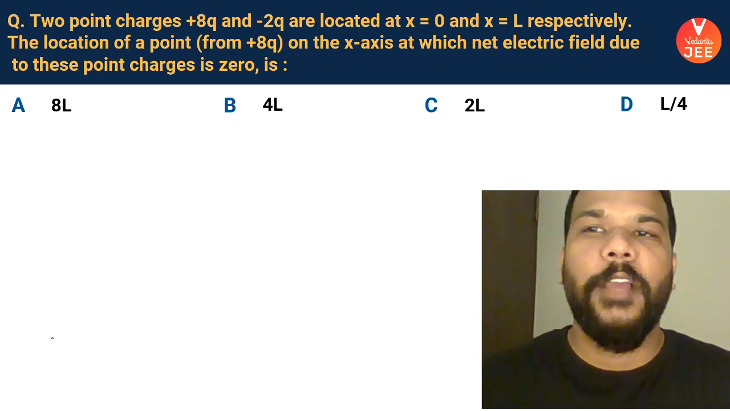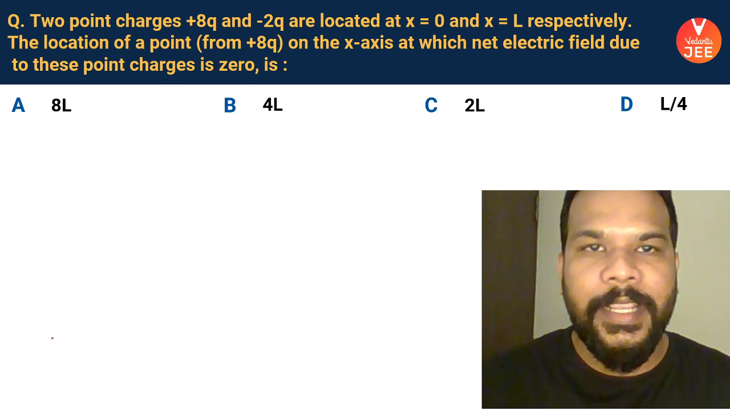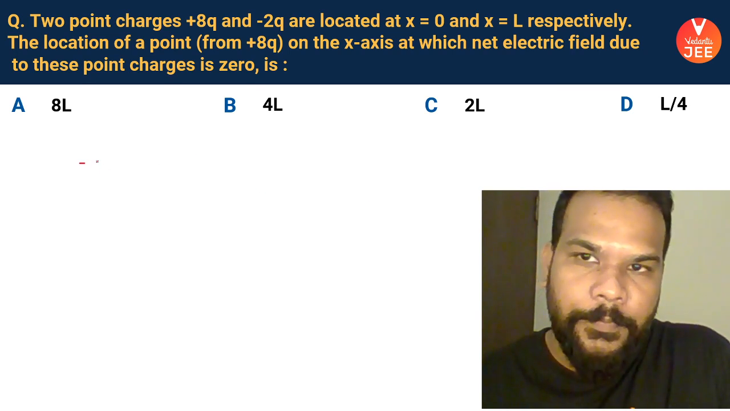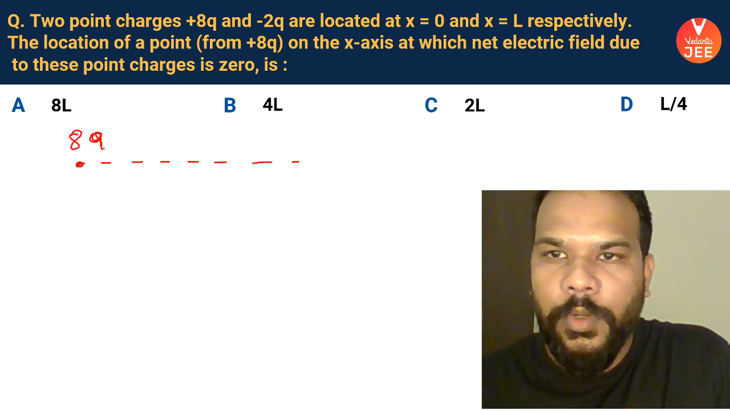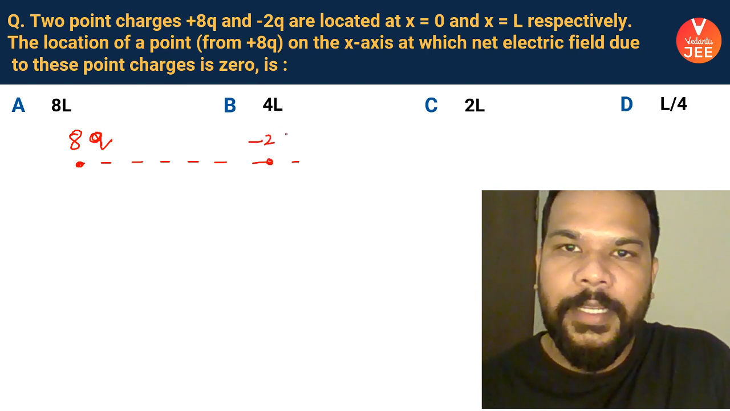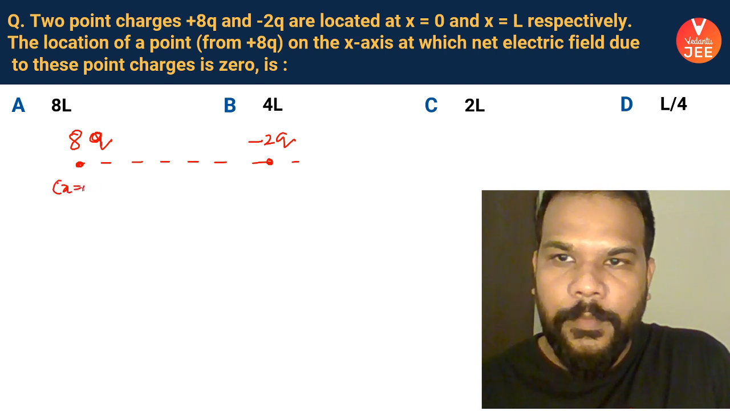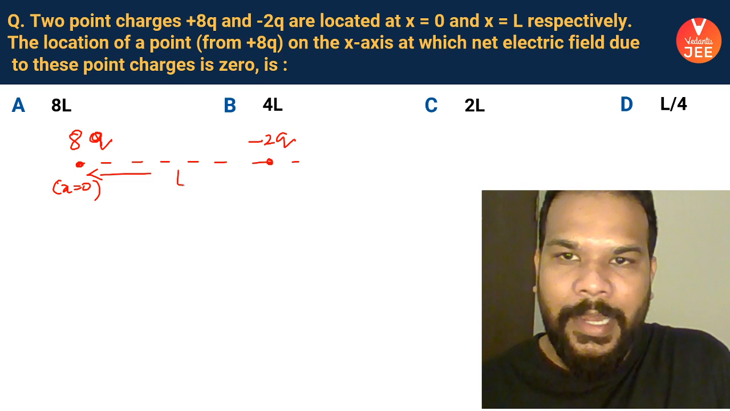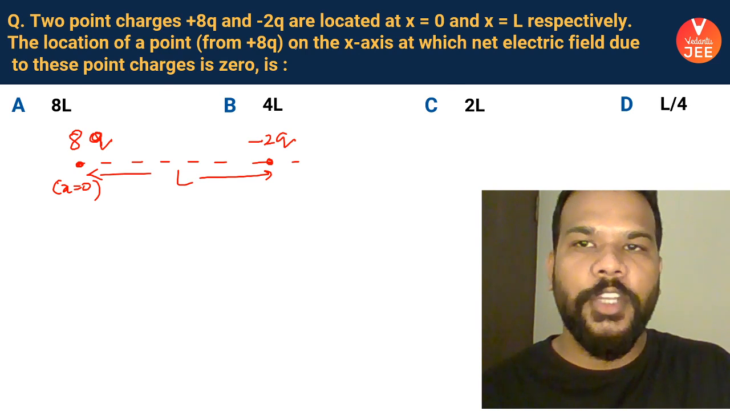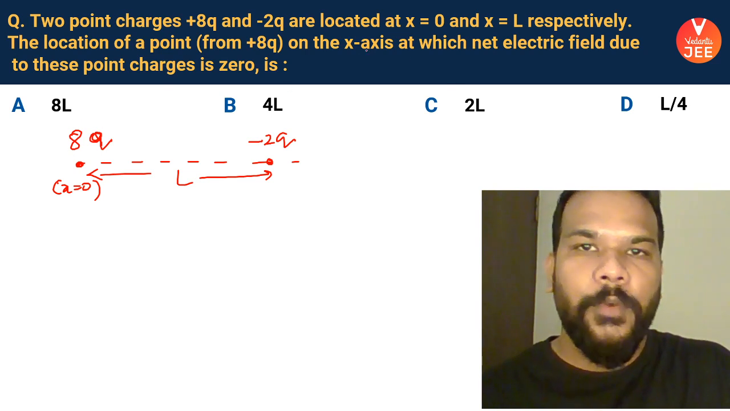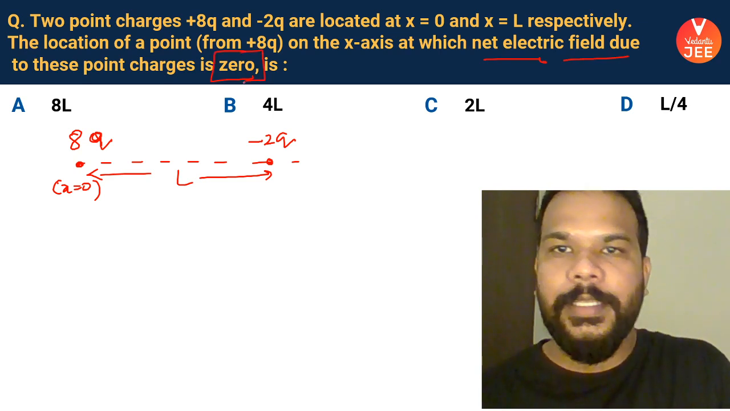Okay, people. Now this question: 2 point charges 8Q and -2Q are located at x equal to 0 and x equal to L. So there is this charge which is 8Q, and there is this charge which is -2Q. This is at x equal to 0, and this is at a distance L. And the question is asking us to find out the location of the point from this charge on x-axis at which the net electric field due to these two charges will become 0.